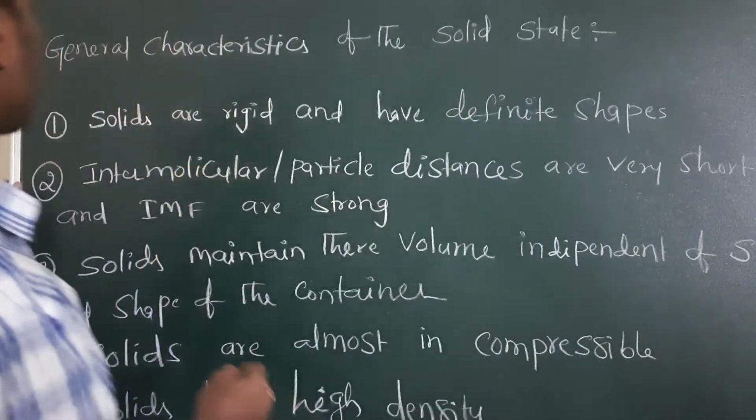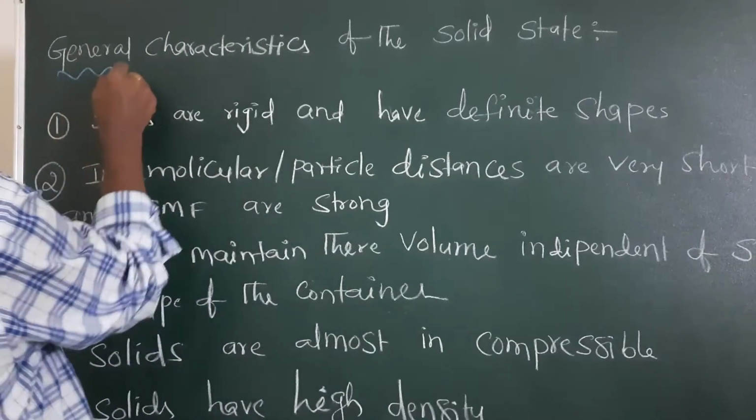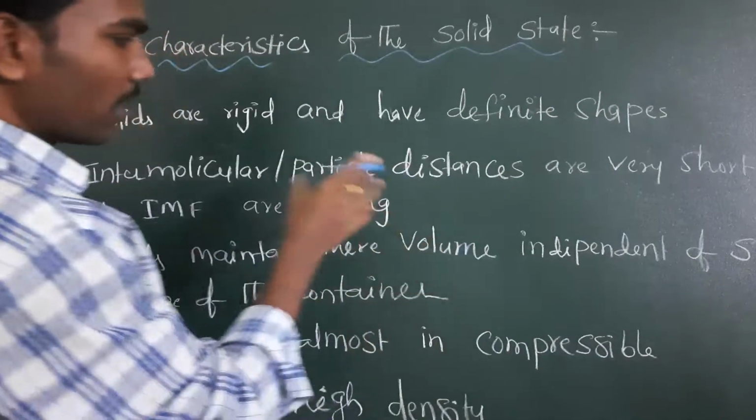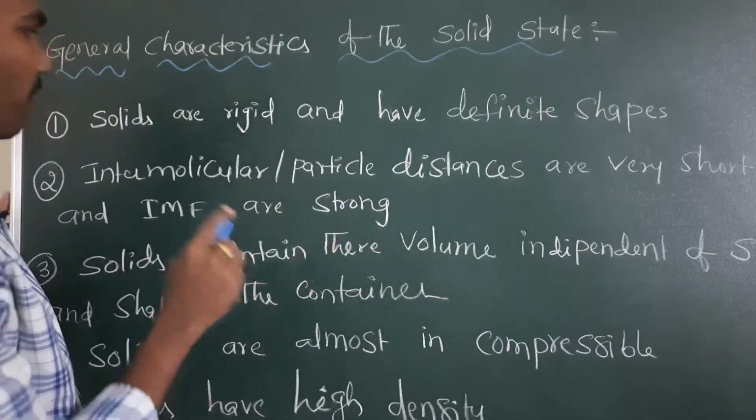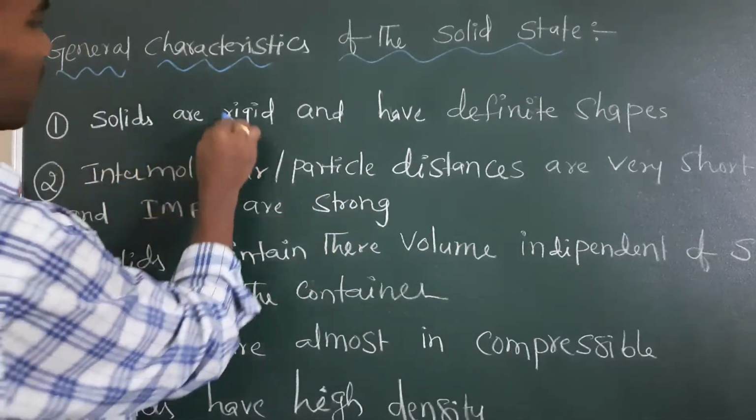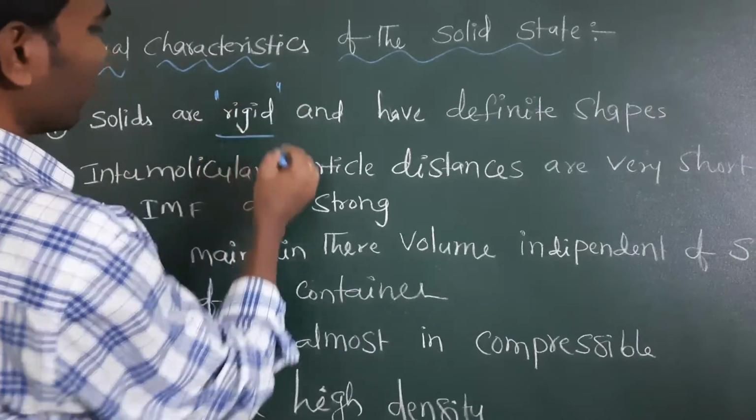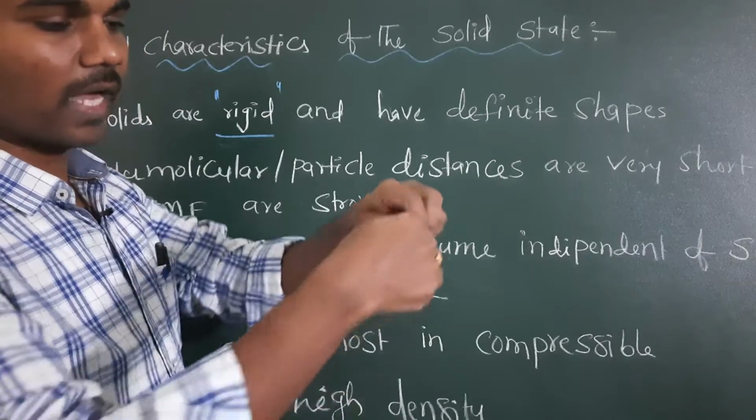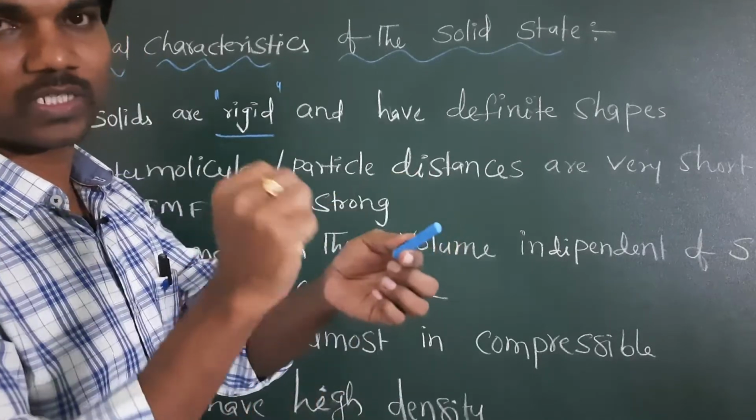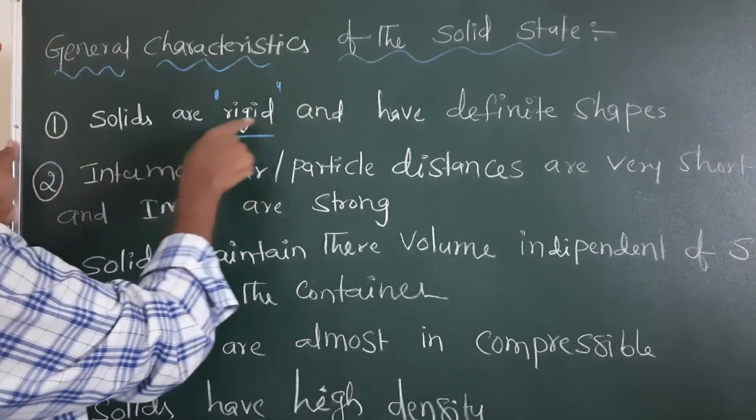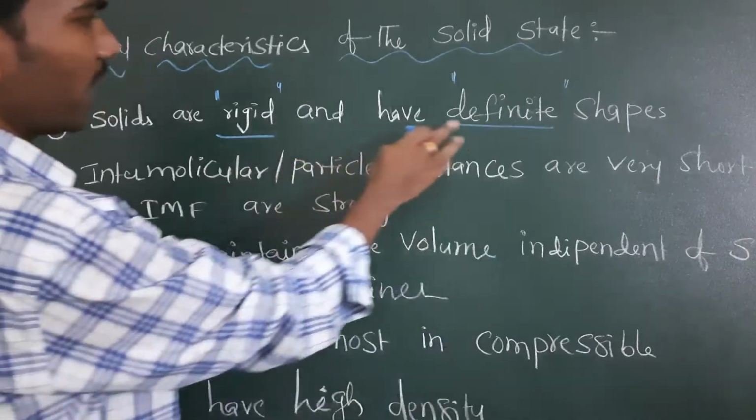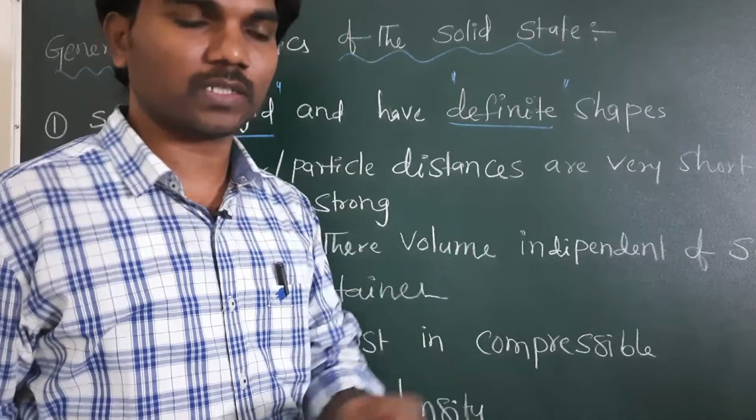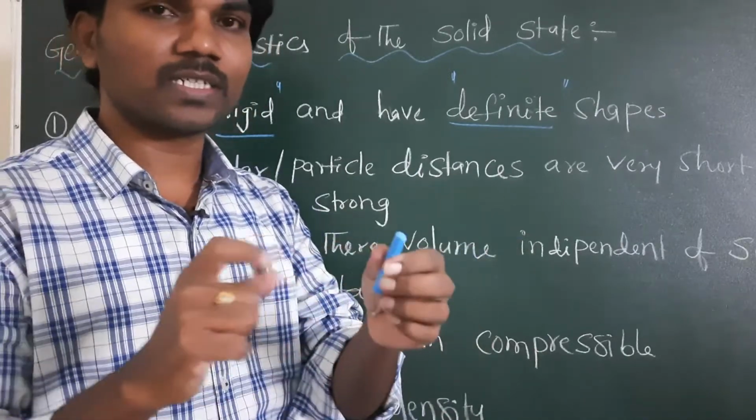So, the general characteristics of the solid state. Solids will have these types of characteristics. First, solids are rigid in nature. Rigid means having a fixed shape. For example, this chalk is fixed. I cannot bend this chalk, I cannot fold this chalk. So solids are rigid and have a definite shape, which means a particular fixed shape will be there. For example, this chalk I am taking is in cylindrical shape.